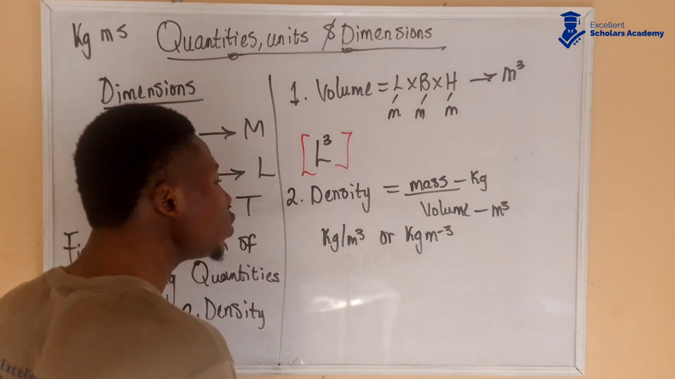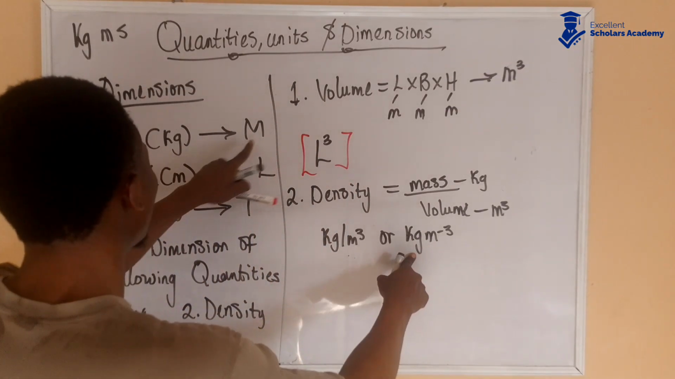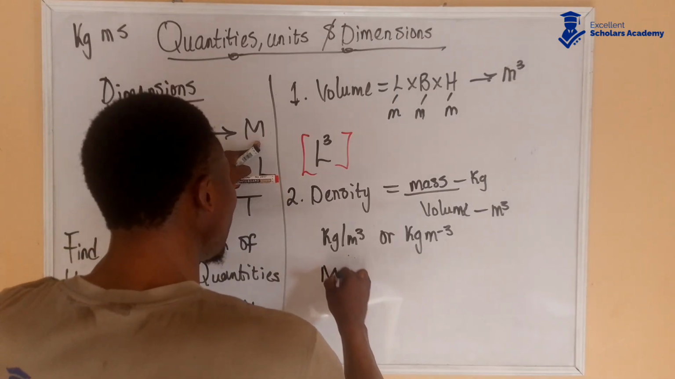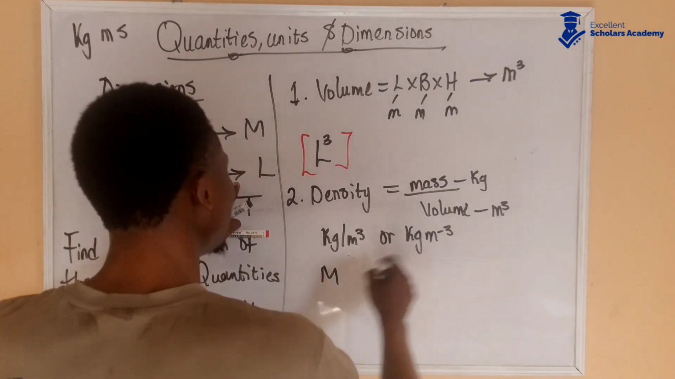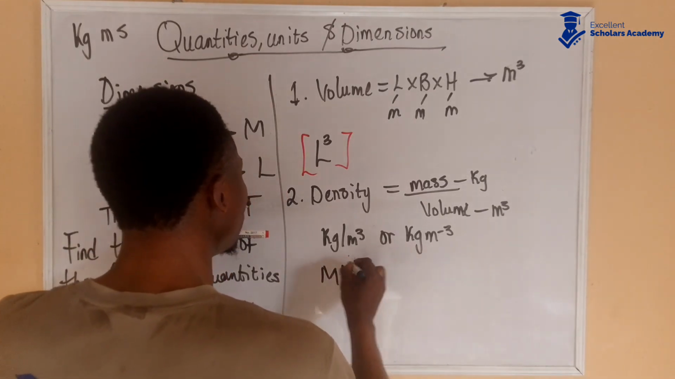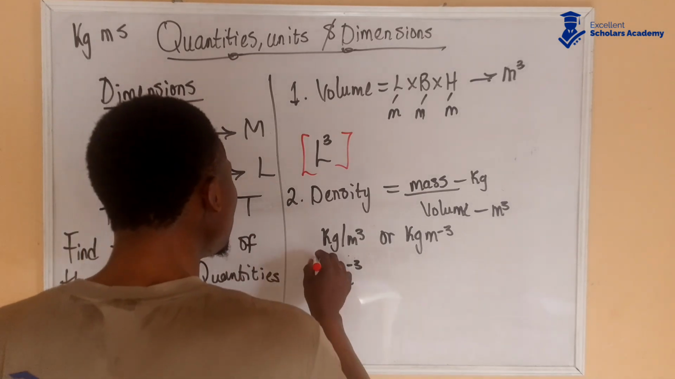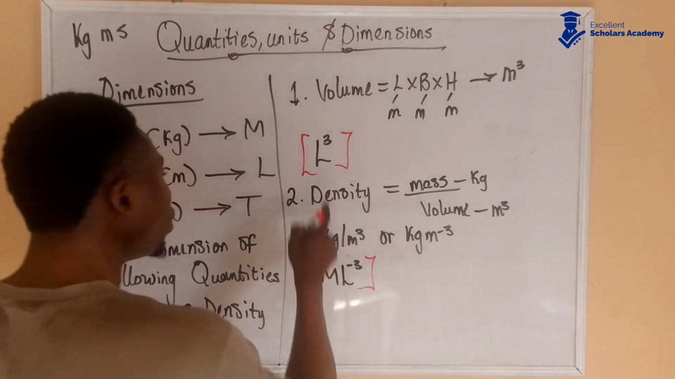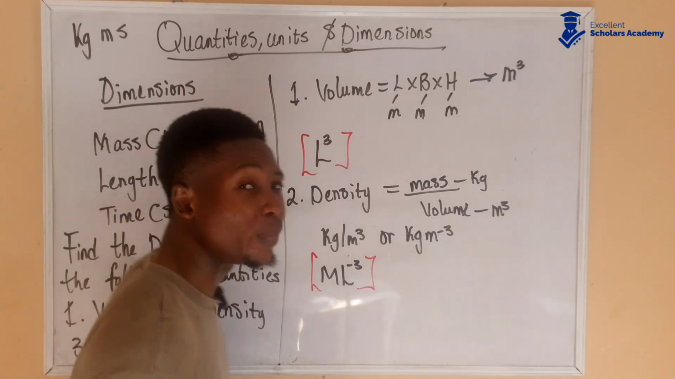So the dimension is going to be what? Kg is from mass, that's capital letter M. Meter is from length, that's capital letter L to the power of -3. So the dimension for density is ML to the power of -3.